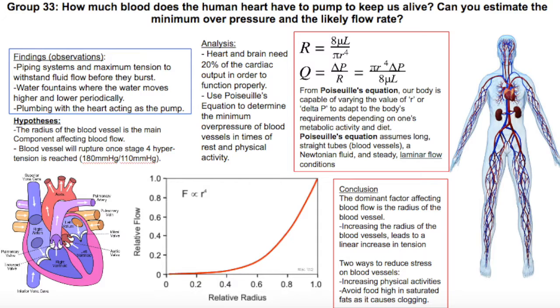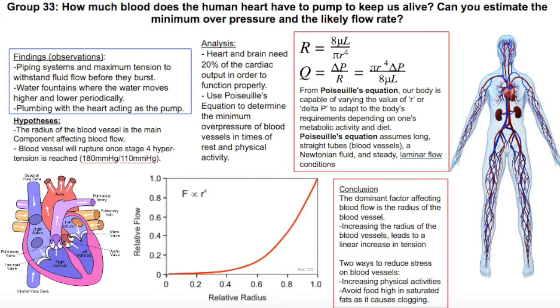Q equals pi r raised to the 4th times delta P over 8 mu L. This equation is known as Poiseuille's equation, and it primarily states that flow rate is proportional to radius raised to the 4th. Poiseuille's equation has some assumptions, 2 of them being that the blood must be incompressible and the blood flow must be laminar or streamlined.